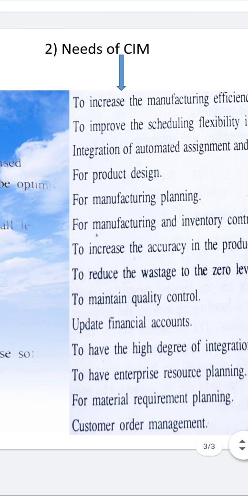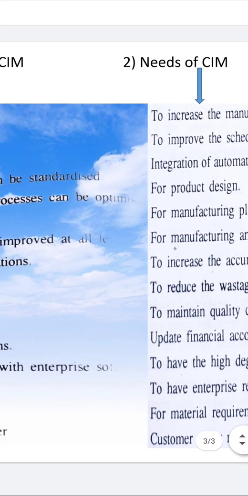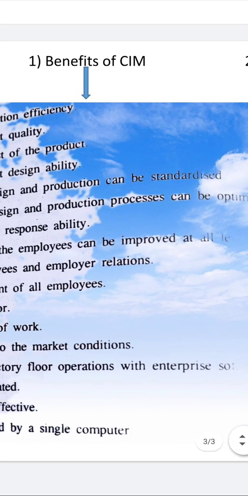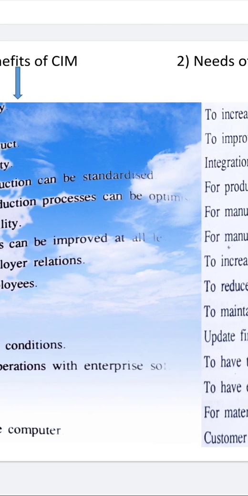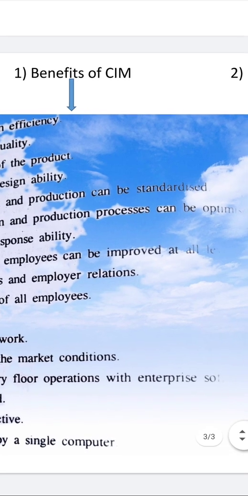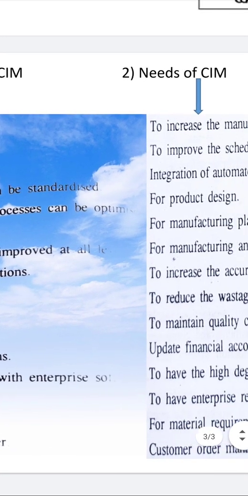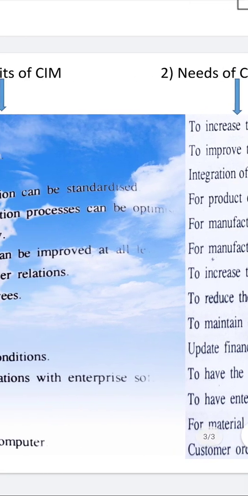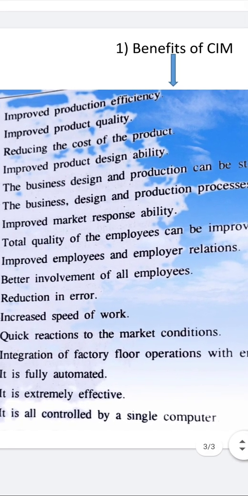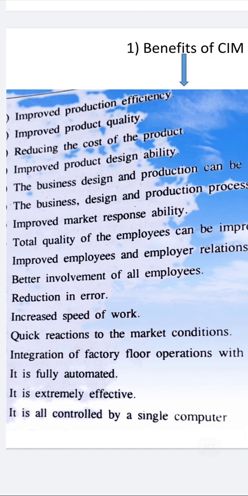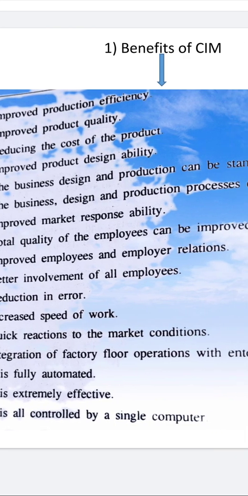A few points are there which are enough for the question, either needs of SIM or benefits of SIM. Together the question may come on benefits of SIM or needs of SIM. So a few out of this, at least 6-7 points have to be written.